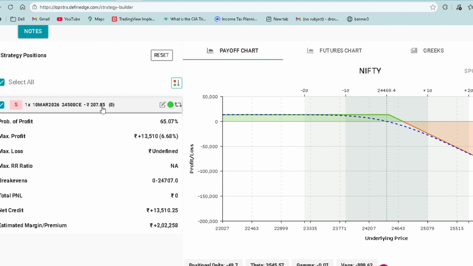And the premium I received is 207.85. 207.85 into one lot, which is 65 quantity, so it comes to around 13,510. Margin is small here. Probability of profit is 65.07%. My max profit is 13,510, that is 6.68%. Max loss is undefined, it means unlimited. Max loss in this trade is unlimited. It can be more than 100%, I don't know.